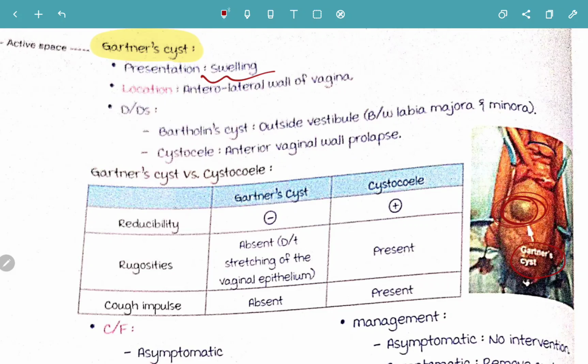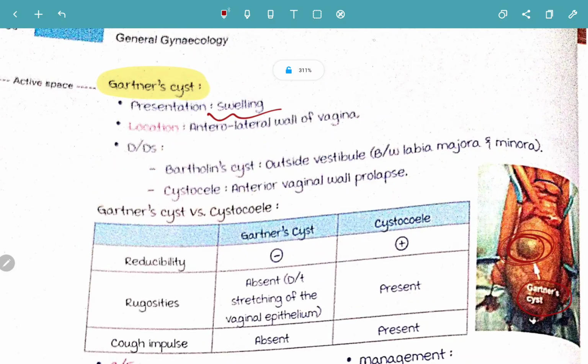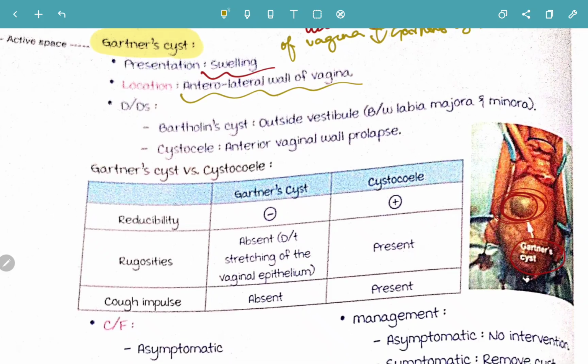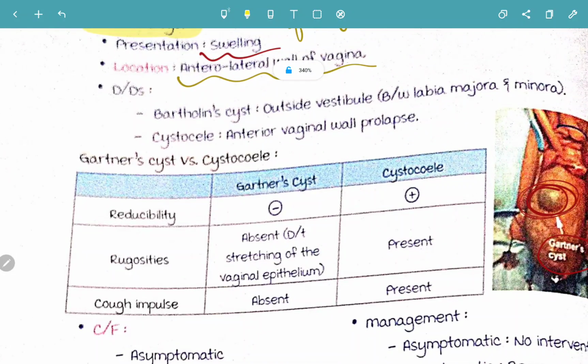So this is your vagina, and in the anterolateral wall will be your Gartner's cyst. This structure over here is your Gartner's cyst. So this Gartner's cyst will be presenting like a swelling in the anterolateral wall of the vagina. Now what are the DDs of Gartner's cyst? First main DD is your Bartholin's cyst.